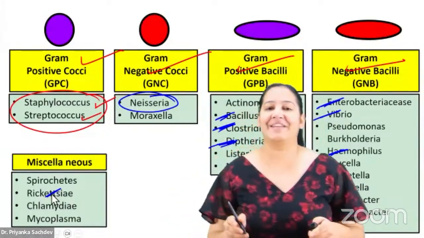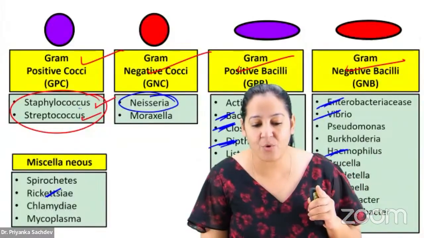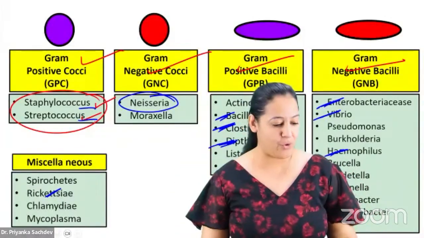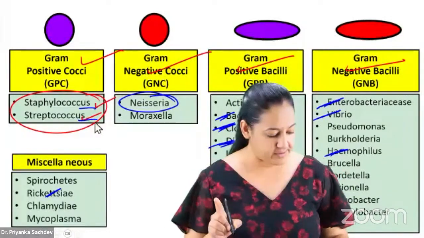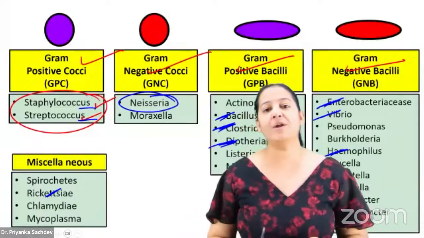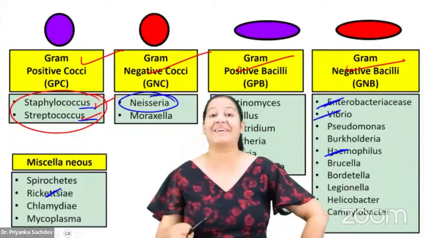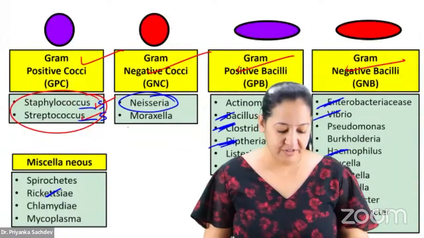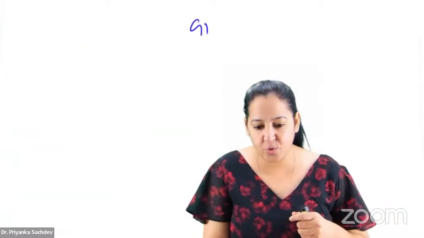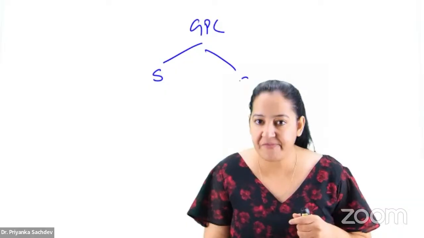Okay, so let's continue with Staphylococcus and Streptococcus, the gram-positive cocci. I'm starting with gram-positive cocci. We know in gram-positive cocci we have 2 bacteria, Staphylococcus and Streptococcus. How to differentiate the two? Both of them are gram-positive cocci. We have 2 gram-positive cocci, Staph and Strep.